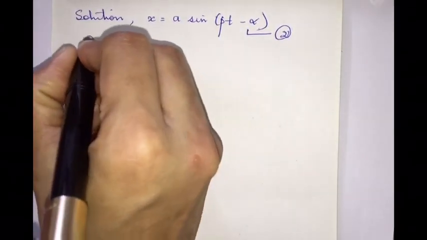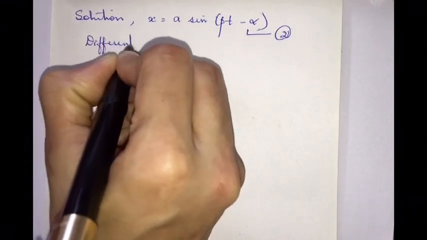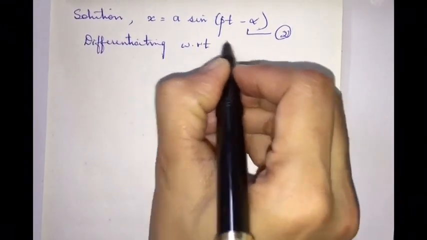For this, let us differentiate this equation with respect to t.